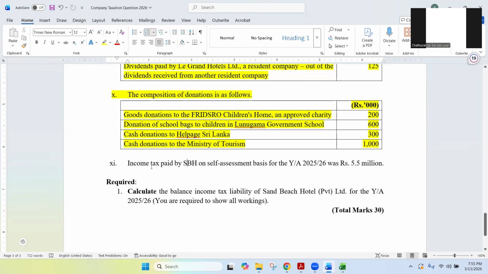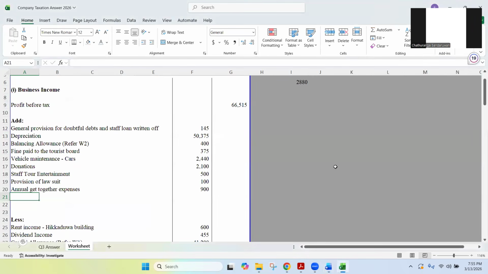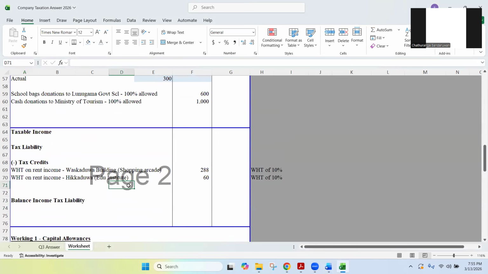We'll do that. And then the last point, income tax paid by SBH on self-assessment basis, 5.5 million. Now here the company has already paid some taxes based on self-assessment basis. Clearly a tax credit. So we can claim that, take it as a credit when we are calculating taxes, self-assessment payments. You can write self-assessment payments, 5.5 means 5,500. You can take it as a tax credit. You have already paid taxes.